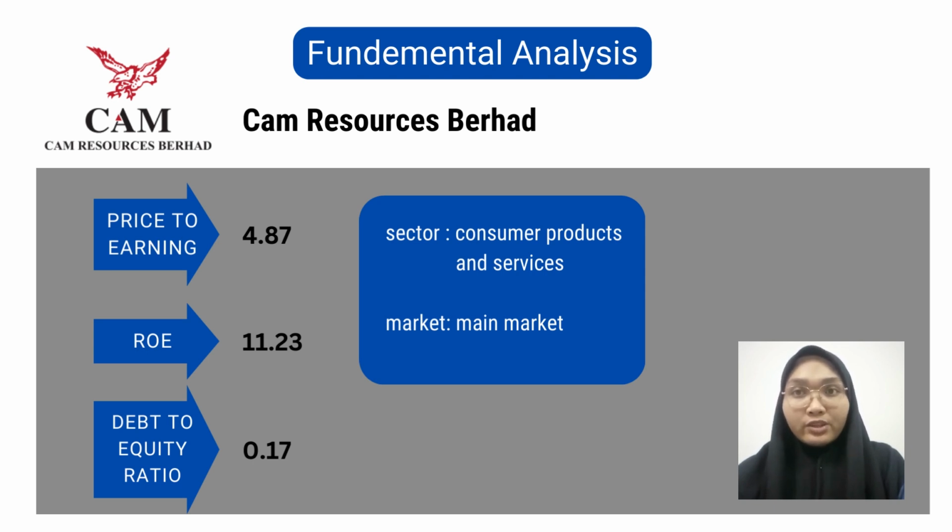The price to earnings ratio for this company is 4.87. This means to produce RM1 from this company, we should invest 4.87. Next, the company's return on equity is 11.23 in 2022, higher than 2021 at 8.47. This means this company is better at converting its equity financing into profit. The last is the debt to equity ratio of this company, which is 0.17, which means in RM1 of equity, the company has 0.17 of debt. This indicates that the debt incurred for RM1 of equity is lower.